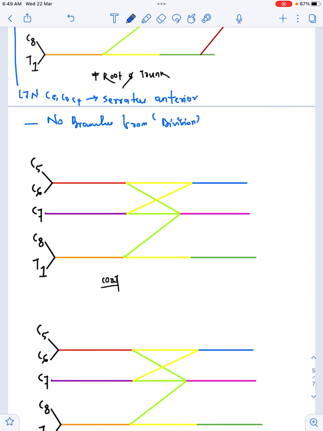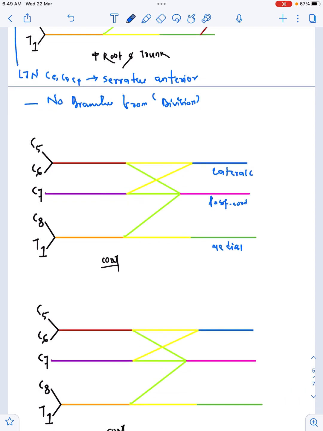So how many cords do we have? We have three cords: lateral cord, posterior cord and medial cord. So this is our lateral cord, this is our posterior cord, this is our medial cord. So what are the branches from lateral cord? Lateral cord branches: LML branches, L, M and L branches. L for what? Lateral pectoral.